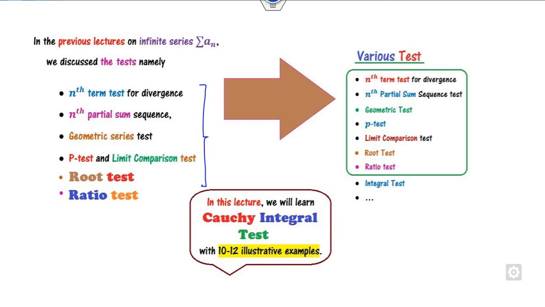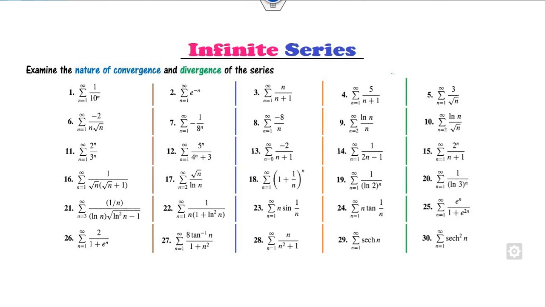Now we will try to cover all these questions. You all know that this series is convergent by using the geometric series test. This series is also convergent by the geometric series test. This series is divergent by using the P test and so on. We already discussed the various questions in our previous lecture, but we will cover the same questions now using the Cauchy integral test. I will try to solve a few questions from this, and the rest you can do on your own.